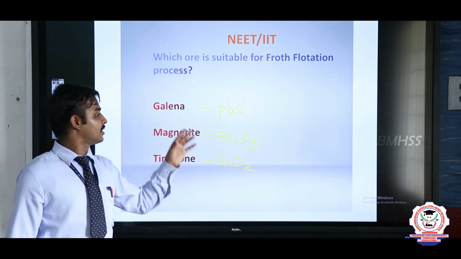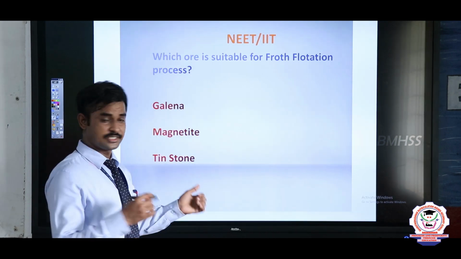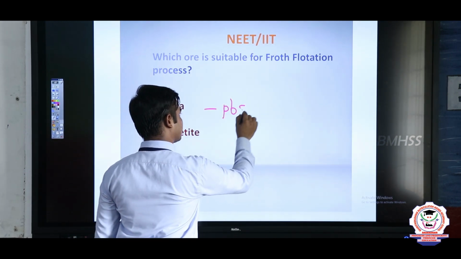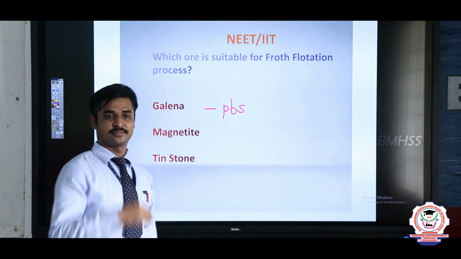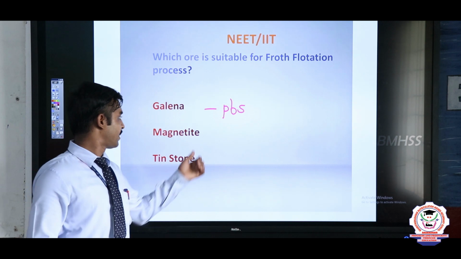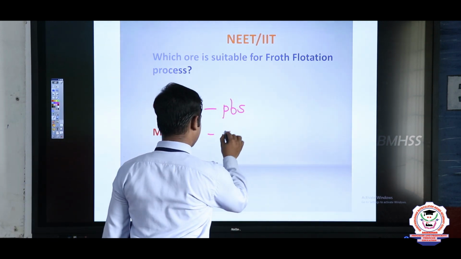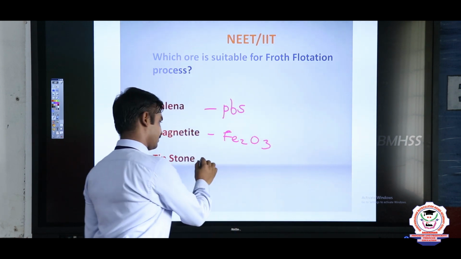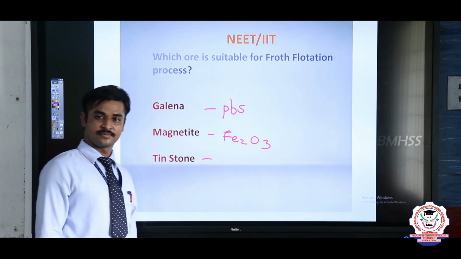The oxide ores are only suitable for the gravity separation process, whereas galena has the composition PbS. For magnetite, Divya, you tell the answer. What is the composition of magnetite? Fe2O3. Good. And Praveen, you tell the composition for tin stone.